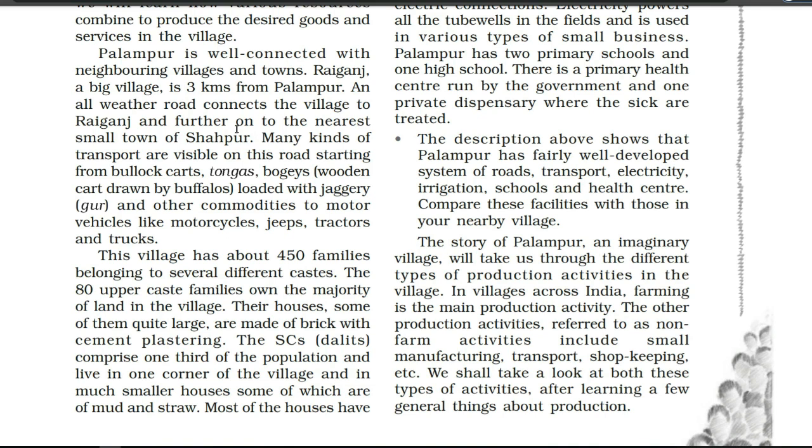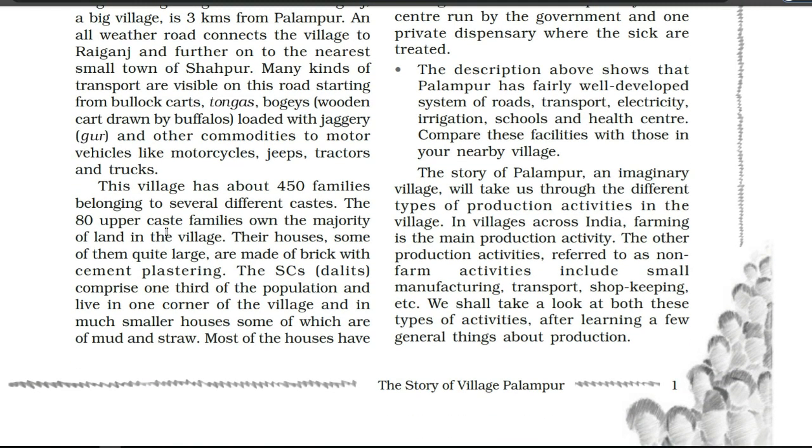Many kinds of transport are visible on this road. On these roads we can see different kinds of vehicles like carts, bullock carts, tangas, bogies, as well as other vehicles like motorcycles, jeeps, tractors and trucks. So we can understand that the village Palampur has both modern and traditional kinds of vehicles. It shows us that Palampur village is not a very traditional village, but of course a developed village. Now let's see the next para: this village has about 450 families belonging to several different castes. The 80 upper caste families own the majority of land in the village.